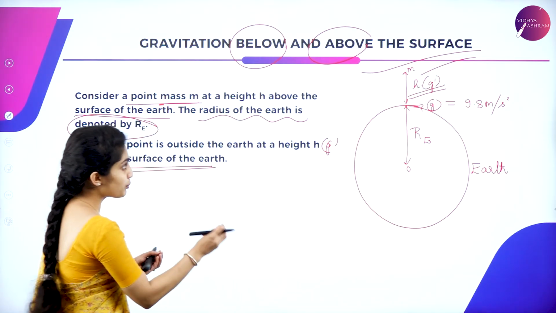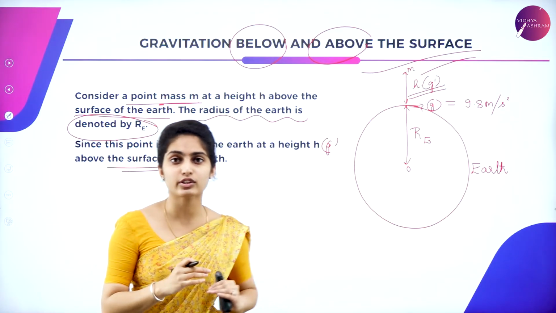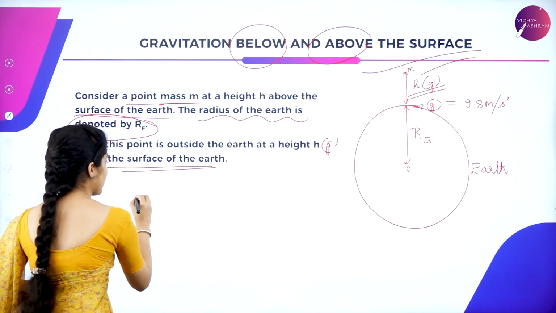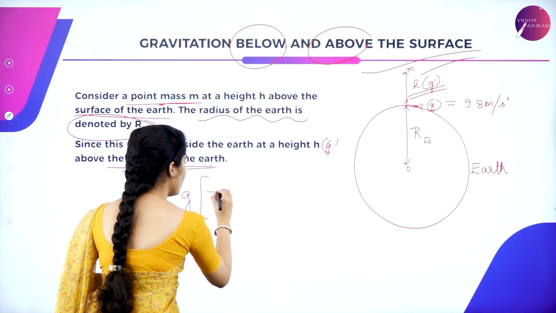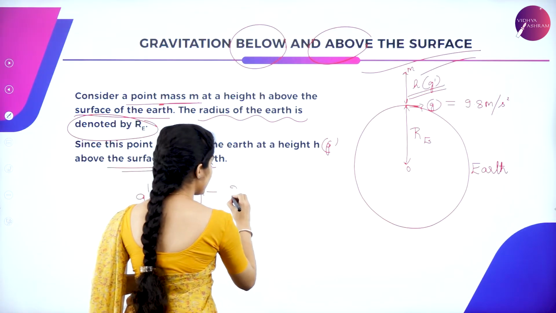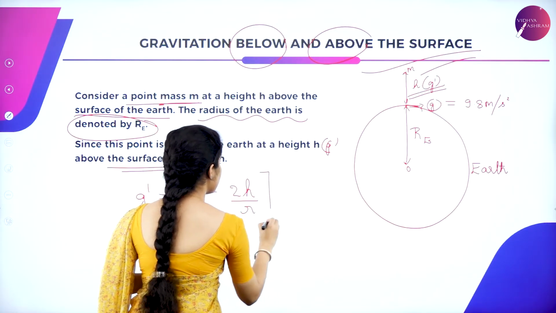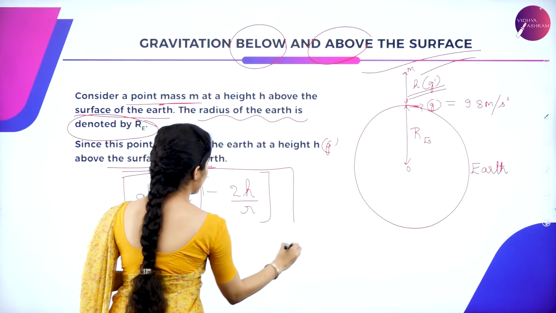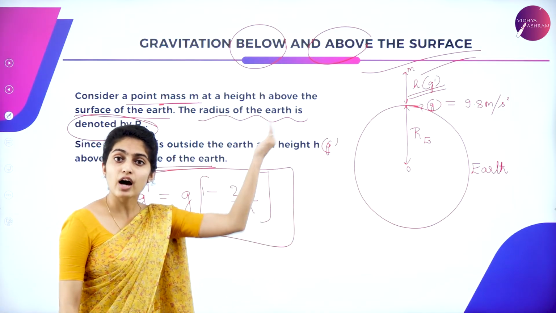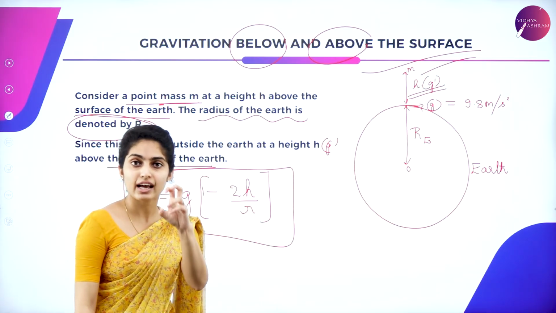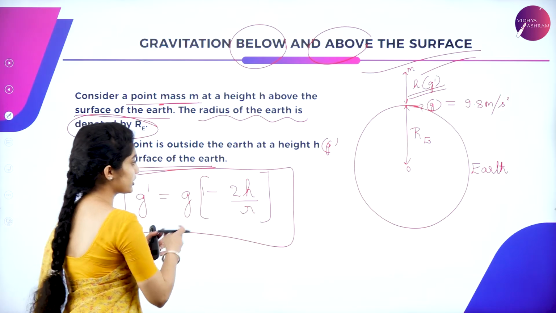So what is the expression in order to calculate acceleration due to gravity above the surface of the earth? It is nothing but g dash is equal to g into 1 minus 2h by r. This is the value in order to calculate the gravitation of an object above the surface of the earth. So this is one of the important concepts.